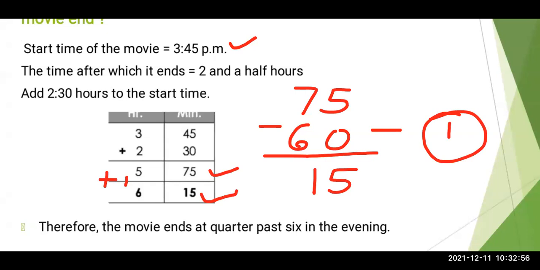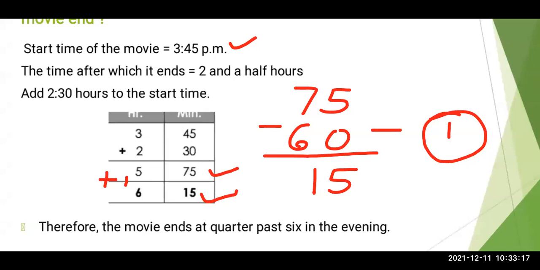So movie कब खत्म हो गया? कौन से टाइम पे? The movie ends at 6 hours 15 minutes. Now that 15 means I have explained quarter to and quarter past also. So this 15 is what? Quarter past. So what will be our statement?